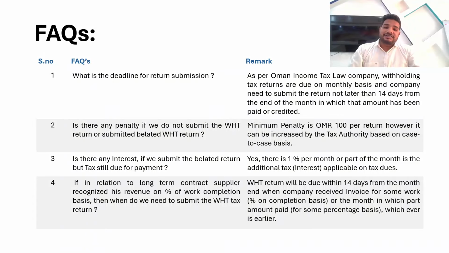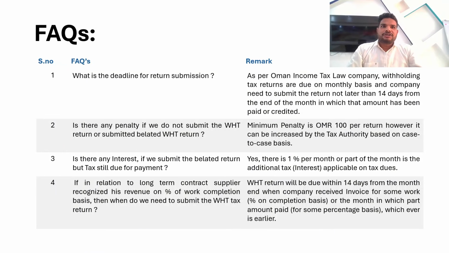Then, is there any penalty if you do not submit the withholding tax return or submit a belated withholding tax return? Yes, there is a penalty, minimum 100 riyal. However, it can be increased by the tax authority on a case-to-case basis. Is there any interest if we submit the belated return but tax is still due for payment? Yes, there is 1% per month or part of the month as additional tax, or indirectly you can say it's an interest, that is applicable on the tax dues that you have to pay mandatorily.